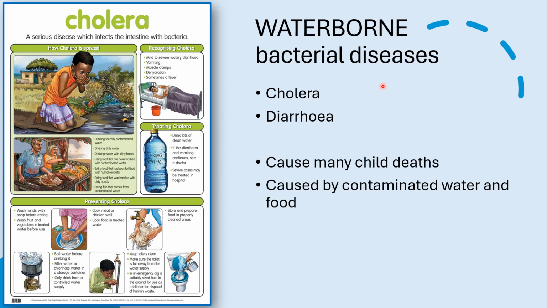Now we also get waterborne bacterial diseases like cholera and diarrhea. And these illnesses cause many deaths as well as many child deaths. And those 2 illnesses, these waterborne bacterial diseases, are caused by contaminated water and food. So we cannot drink dirty water, and we cannot eat food that is contaminated with this bacteria. Then you are going to get very ill. So it's important to make sure that the water you drink is clean, and that the food you prepare, before you prepare the food, you must make sure it's washed and cleaned and cooked well so that the bacteria are killed.